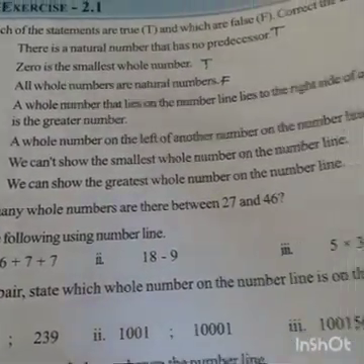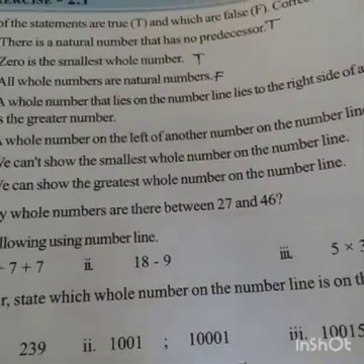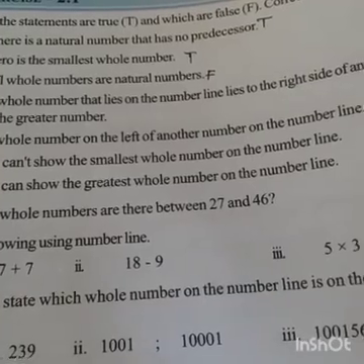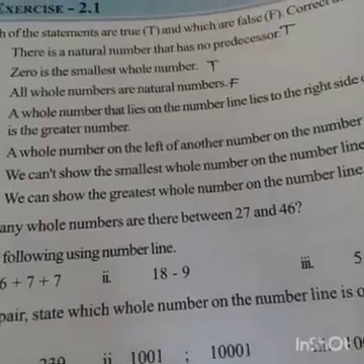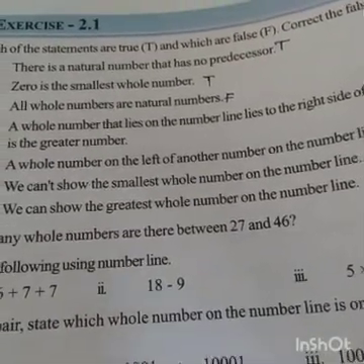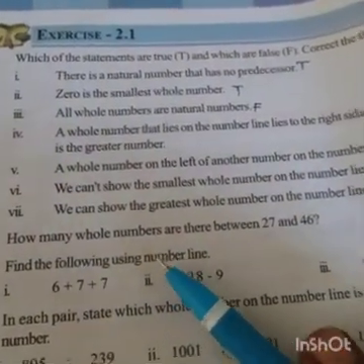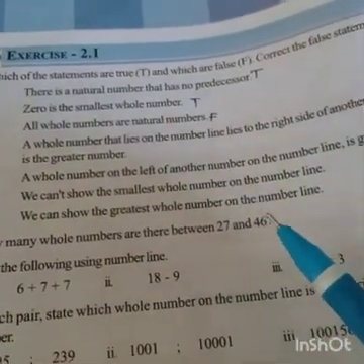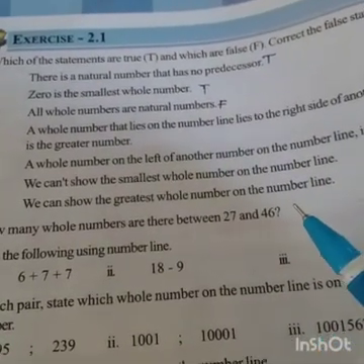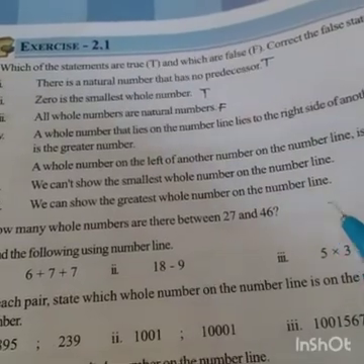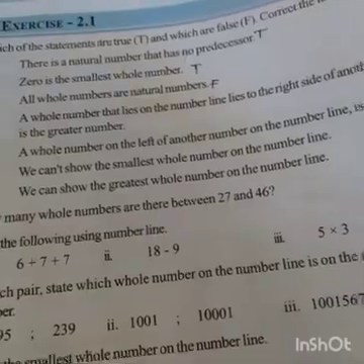Next, sixth one: we can't show the smallest whole number on the number line. False. 0 is the smallest number and we can show it on the number line. So this is a false statement. Next: we can show the greatest whole number on the number line. This is also false, because there are unlimited numbers. We can't show the greatest number. This is also false.